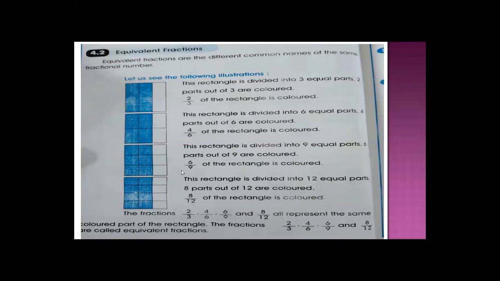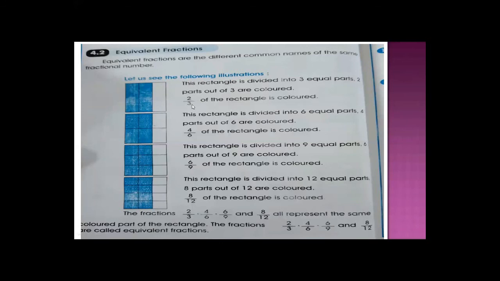Now what's the denominator here? 9. And how many colored parts? 1, 2, 3, 4, 5, 6. So your equivalent fraction here is 6 upon 9. First of all you multiply by 2 and divide the figure in this fraction, then you multiply by 3 and divide the figure in this fraction. Now you multiply this fraction by 4.